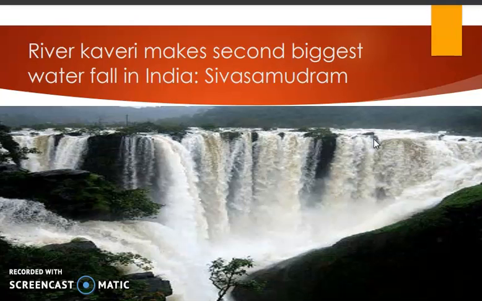Basically this fall supplied electricity to Mysore, Bangalore as well as the goldfield of Kolar. So the second biggest waterfall of India we have in Shiva Samudram, that is in the Kaveri river only. Short questions can come, and from here hydroelectricity is generated, and this fall supplied electricity to Mysore, Bangalore as well as the goldfield of the Kolar region. So this is about the peninsular rivers.